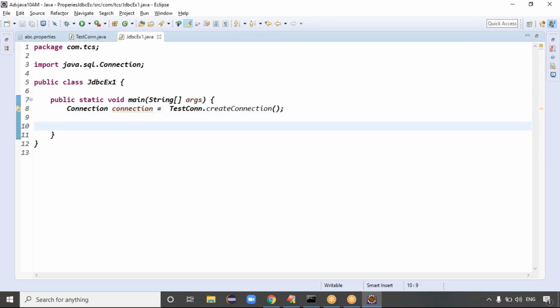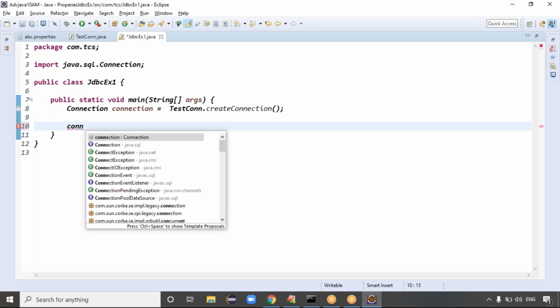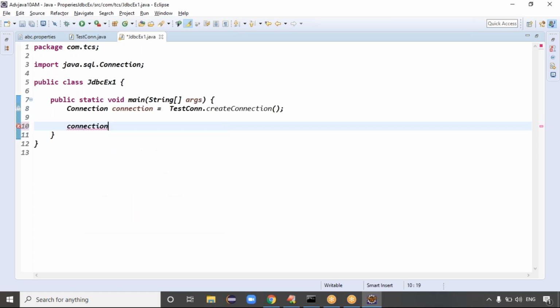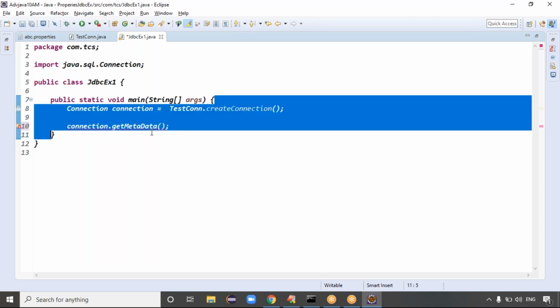Once the Connection object is ready, in this example I want to get the DatabaseMetaData object. The DatabaseMetaData object will store some information about the database. Today after the class, try to run this code. You will get more clarity if you run this kind of example. DatabaseMetaData means we have to get that object on the database, so on the connection we use the getMetaData method.